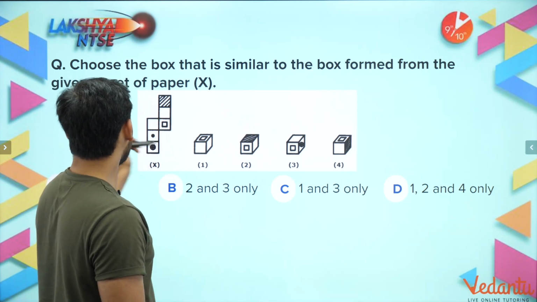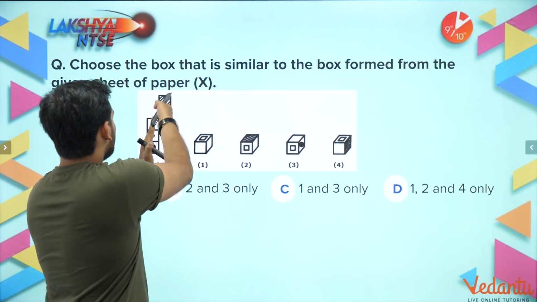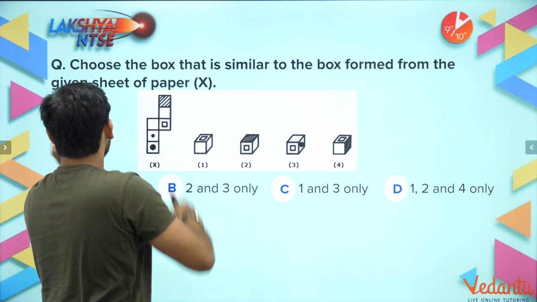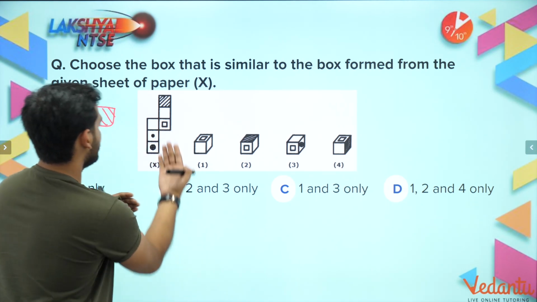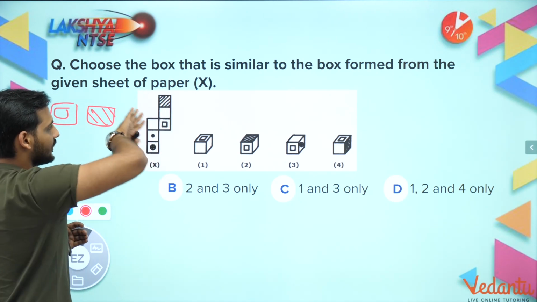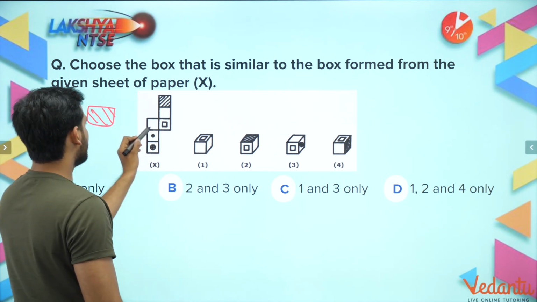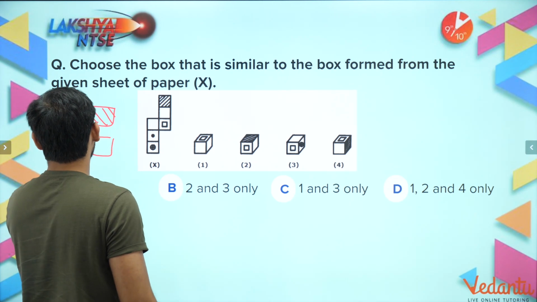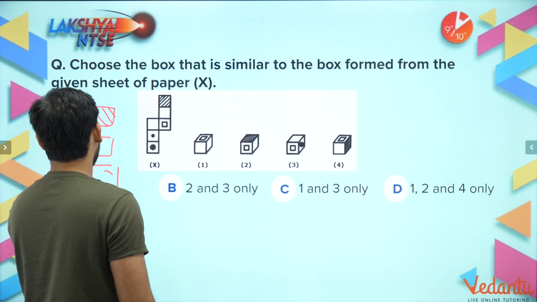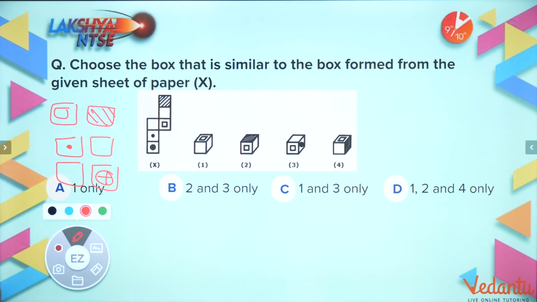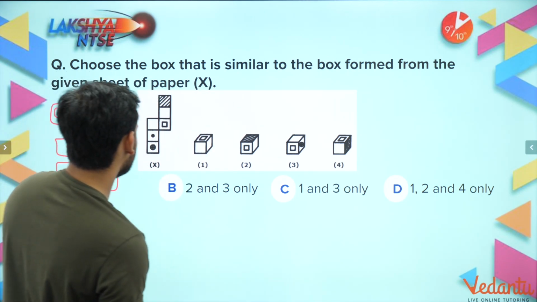Okay. Now if I fold it this way, bachcho, you can see this part will come here at the top. Fold it this way, and then this part. So you know that this and this will be opposite faces. Fold it upside down, then shift it like this and this. So these two will be opposite faces. Then if I rotate it upside down, this blank one and this dot will be the opposite ones, and the other blank one and this one will be the opposite faces.